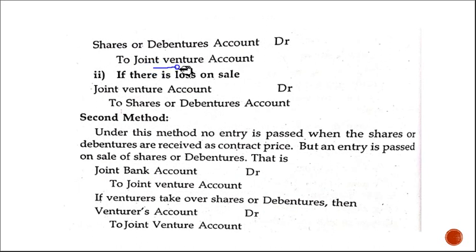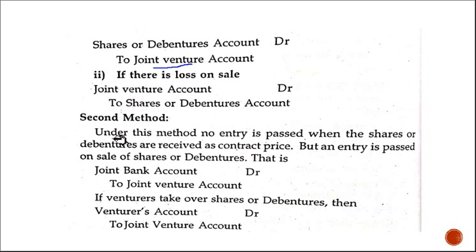If there is profit, joint venture should be credited, because all income and gain should be credited. If there is loss, joint venture account debtor to shares or debentures account. This is the first method.